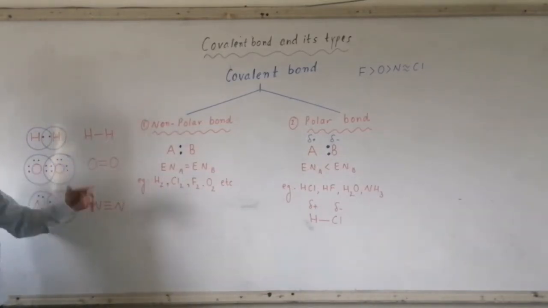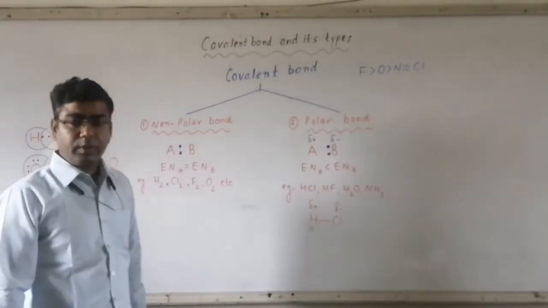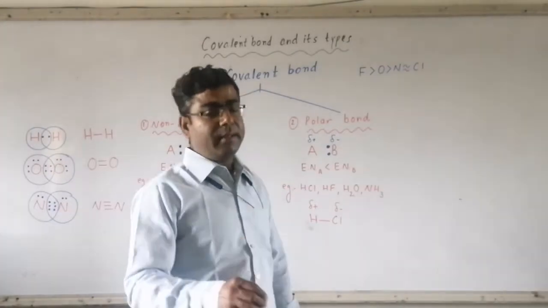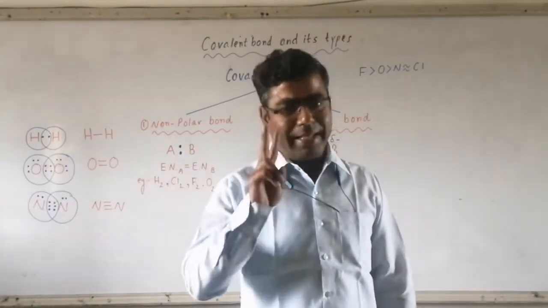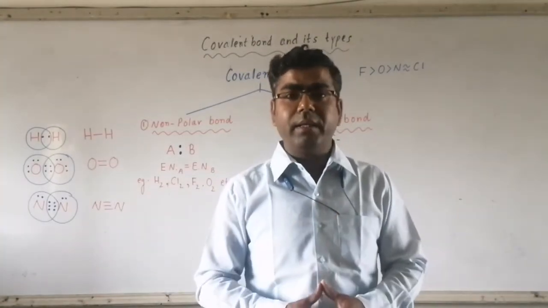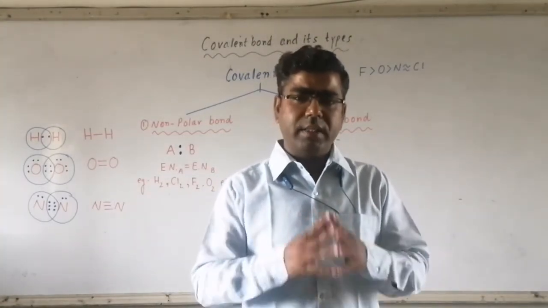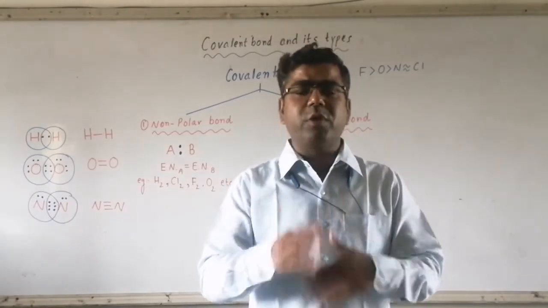Now about the O2 molecule formation. Oxygen contains 6 electrons in the valence shell, and the second shell forms the valence shell. For completion of the octet, each oxygen atom requires 2 electrons, and it will gain 2 electrons by sharing.